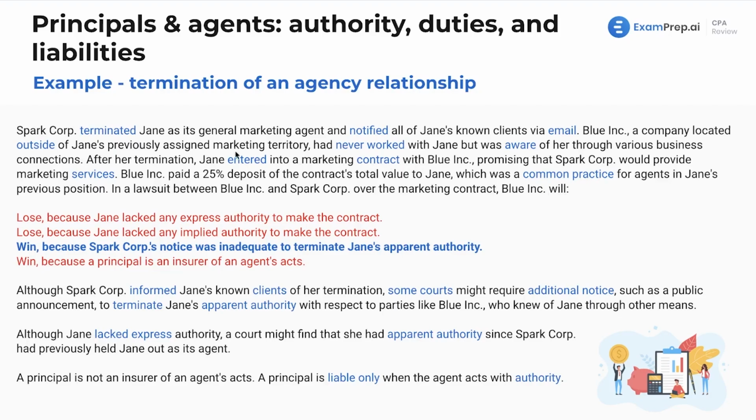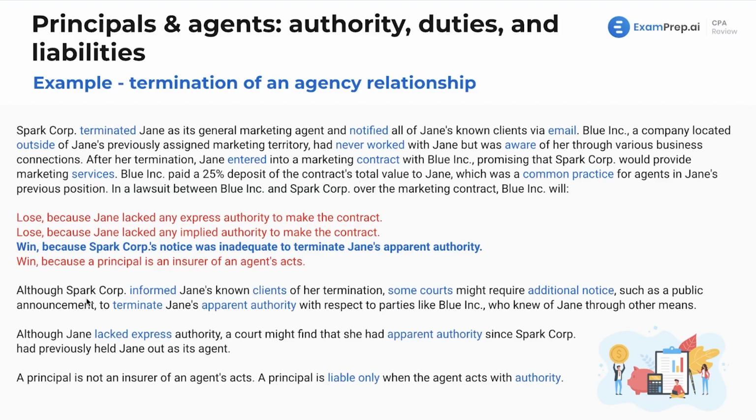Now, just as a note, again, Jane would probably get someone coming after her because she was notified of her termination, presumably, and she went ahead and entered into a relationship with a new client. That is something that would be very illegal, not allowed. But initially, it looks like Blue went ahead and sued Spark. What's going to happen? Will Blue win or lose, and then why? Very standard way you could see questions asked here. Are you going to win or lose, and then why?